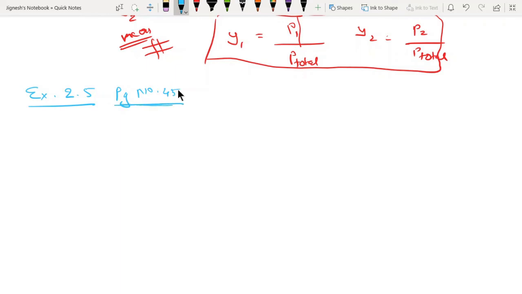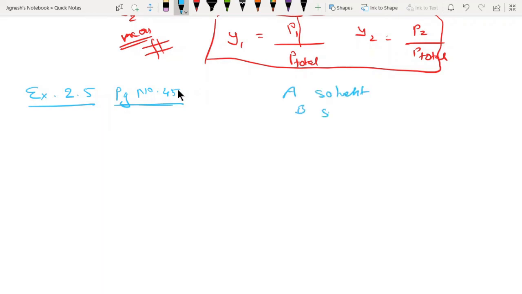We have to make sure of correlation 1 and correlation 2. You can take A and B as well, which I used to take in the previous videos also. You have seen that I have taken A for solvent and B for solute.